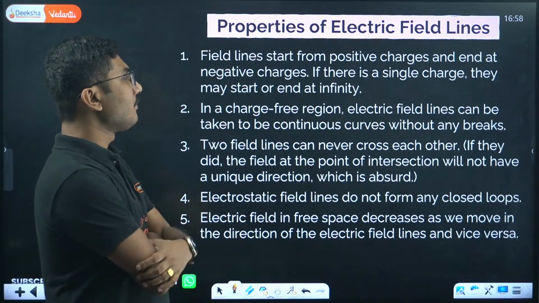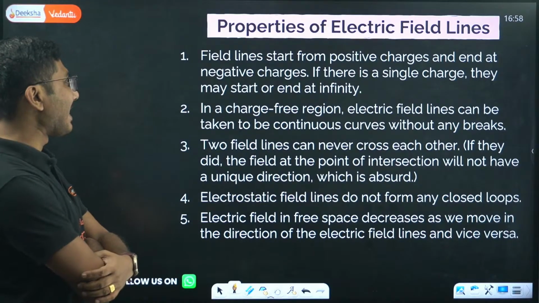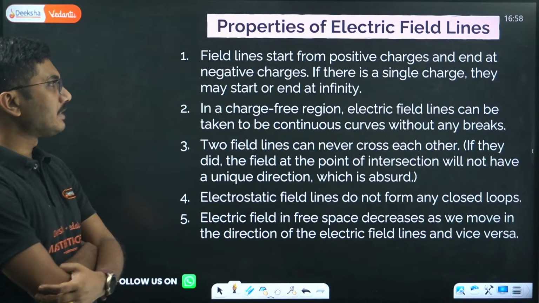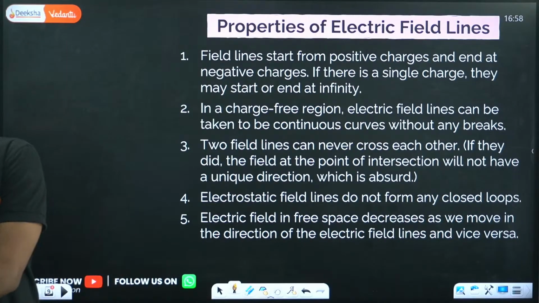Properties of electric field lines. Field lines start from positive charges and end at negative charges. If there is a single charge, they may start or end at infinity. Okay, if it is a single charge, they may